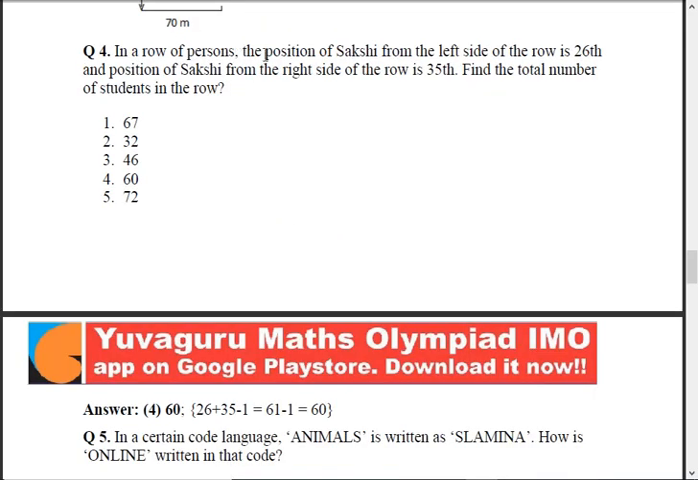In a row of persons, the position of Sakshi from the left side of the row is 26th and the position of Sakshi from the right side of the row is 35th. Find the total number of students in the row. See this, from the left it's 26, from the right it's 35th. So it will be 26 plus 35 minus 1, because you are counting Sakshi 2 times, from here also and from here also, right? 26 plus 35 minus 1, so 60. Total number of students is 60. You will find all these and much more difficult problems in the practical videos.